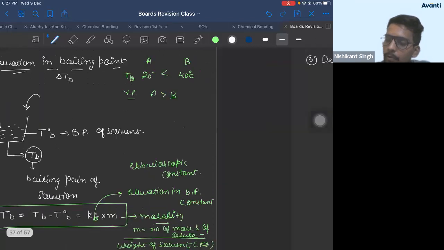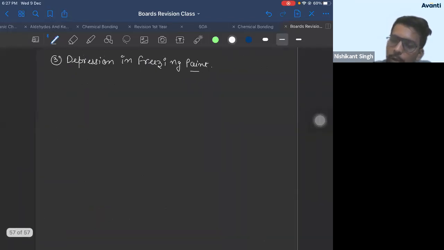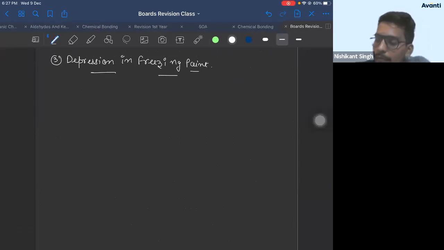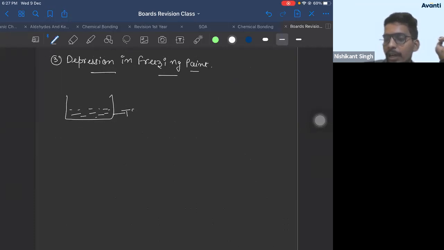Done? Chalo. Now depression in freezing point. What do you mean by depression in freezing point? When you add non-volatile solute to a solvent, the freezing point of the solvent is T naught F. If you add some non-volatile solute to it, solute plus solvent together will give you a solution.